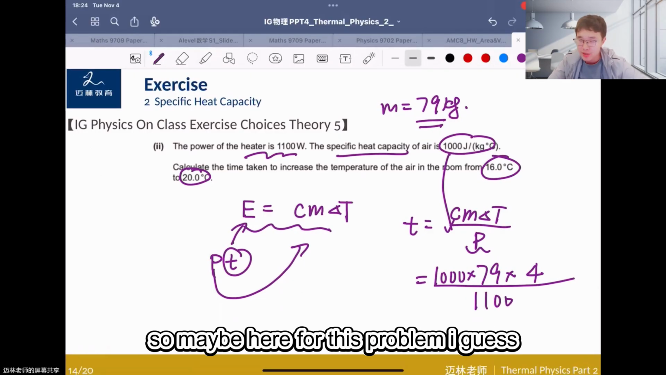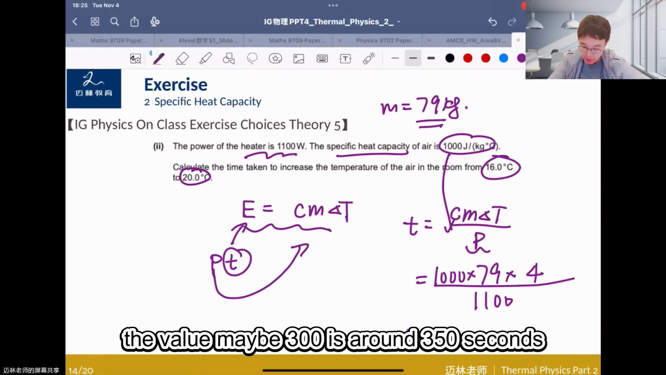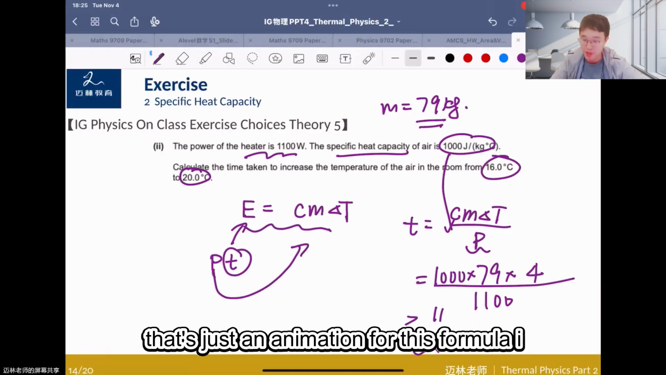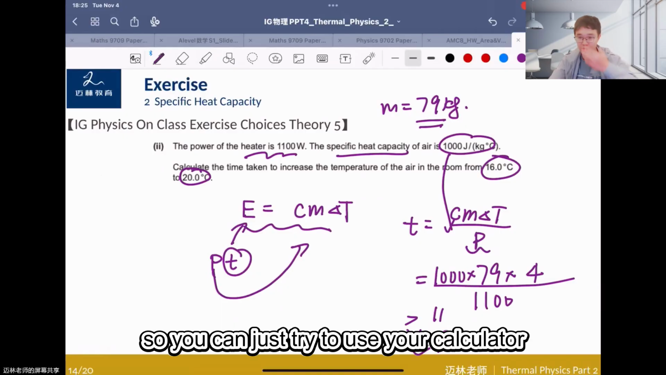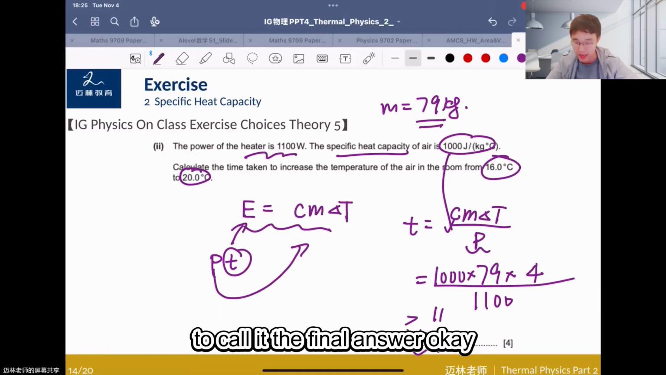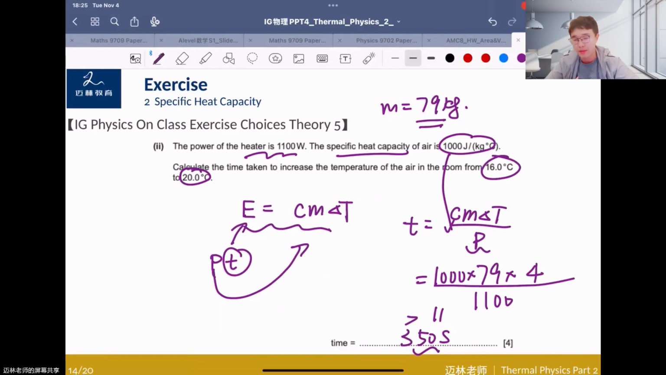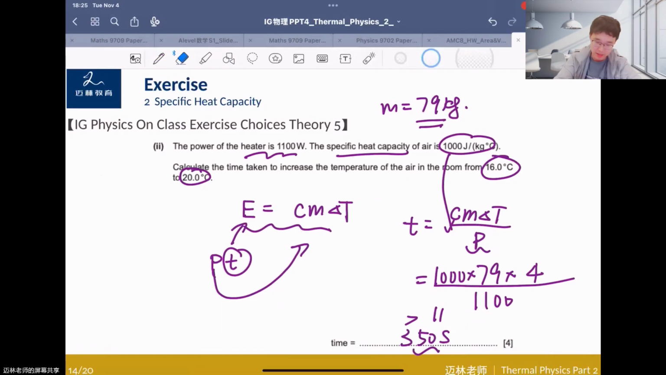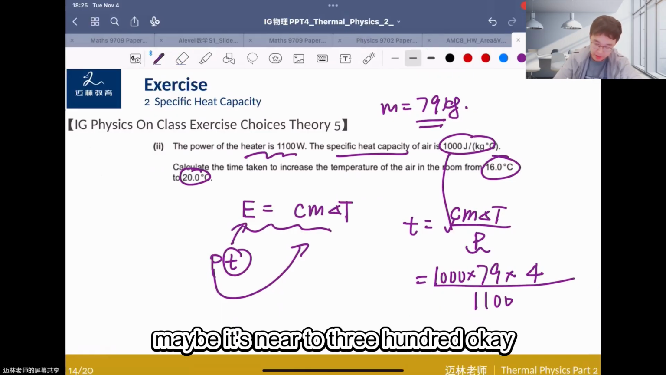So for this problem, I guess the value is around 350 seconds, maybe more than this value. That's just an estimation for this formula, I haven't calculated this yet. So you can just use your calculator to calculate the final answer. Oh sorry, I guess it's not 350. I guess maybe it's around 300. Maybe it's near 300.